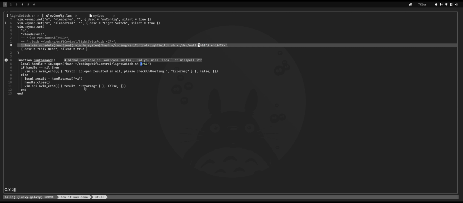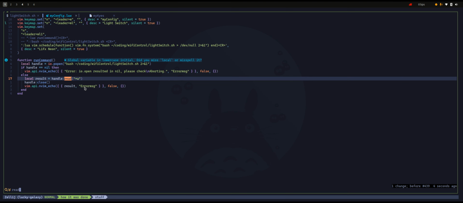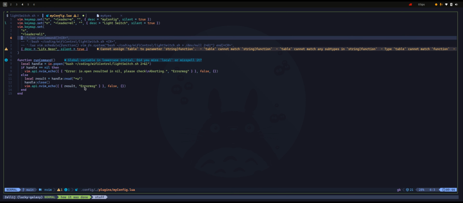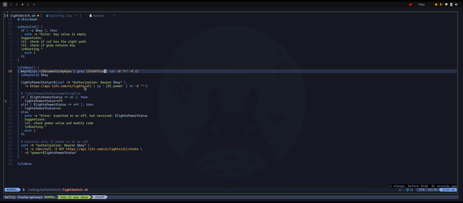But a few lines below, I'm suppressing it and doing something about it, because eventually I'm reading the entire output into the result variable, and then I'm doing something about it. And this is why I decided to go with this solution. Undoing the change, saving it again, and now everything works fine.